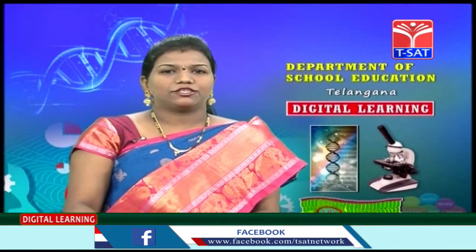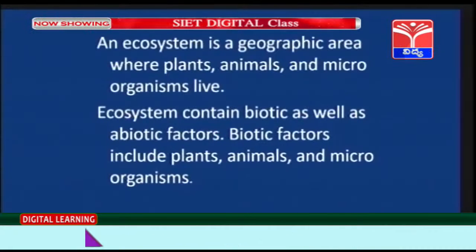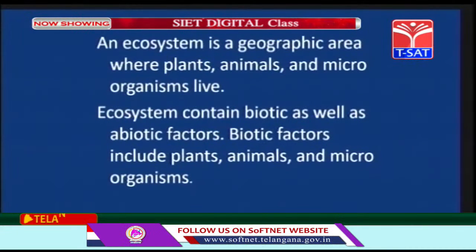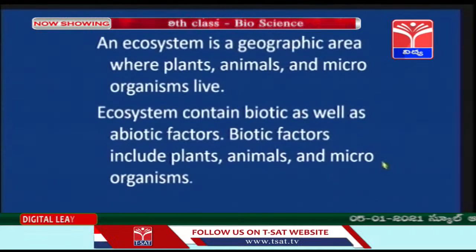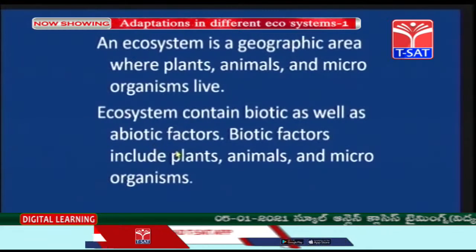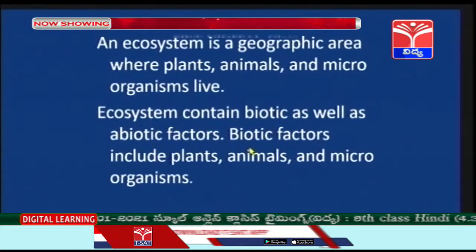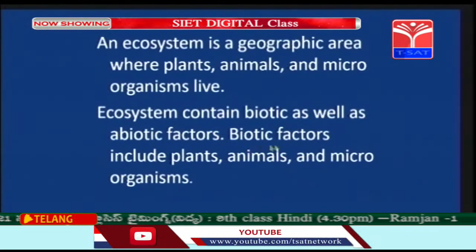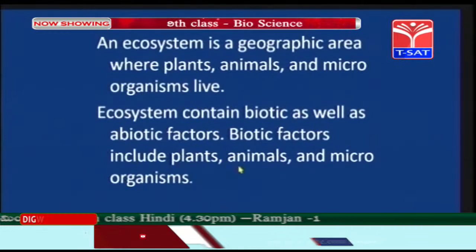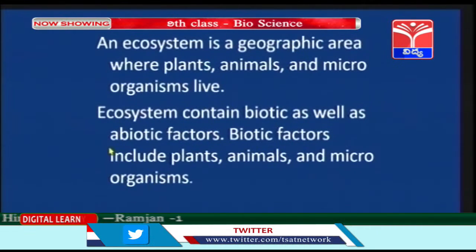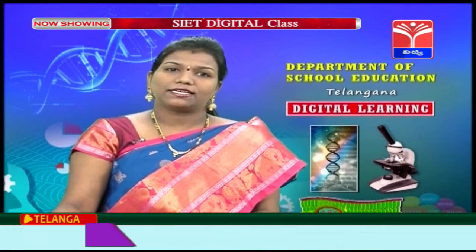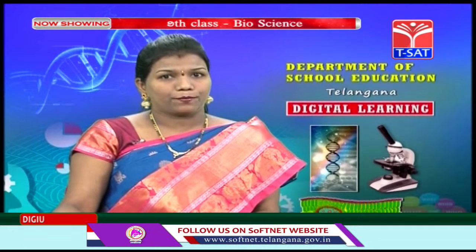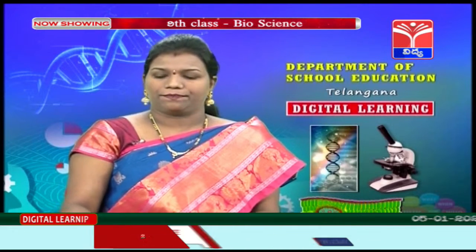An ecosystem is a geographic area where plants, animals and microorganisms live. Ecosystem consists of biotic as well as abiotic factors. Biotic. Children, biotic means which has life. Biotic factors include plants, animals and microorganisms. Abiotic, which do not have life, that is temperature, pressure and salinity. Now children, these abiotic factors play an important role in biotic factors.